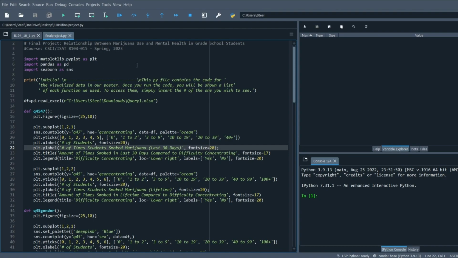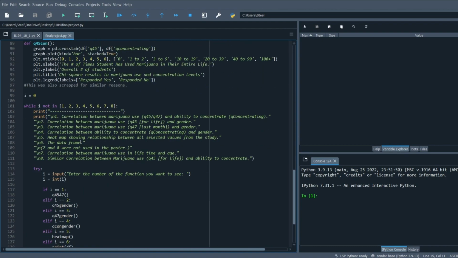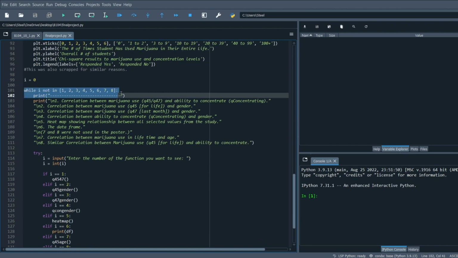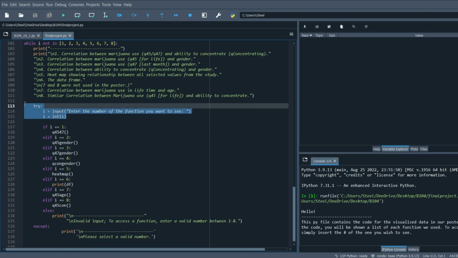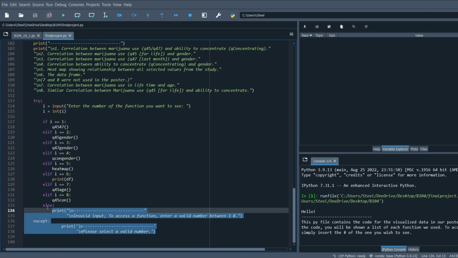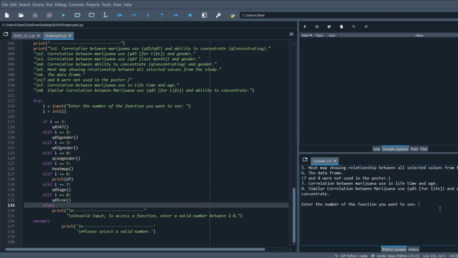Now we will look at the code that we used to create these graphs. We were inspired by certain other groups to make the code as user-friendly as possible. We put the code we used for the graphs into functions, and from there we implemented a while loop to allow for user input. We also used input validation to ensure the user's input worked. For example, if the user inputs a string where an integer should go, they'll be prompted for re-input where otherwise an error would occur.